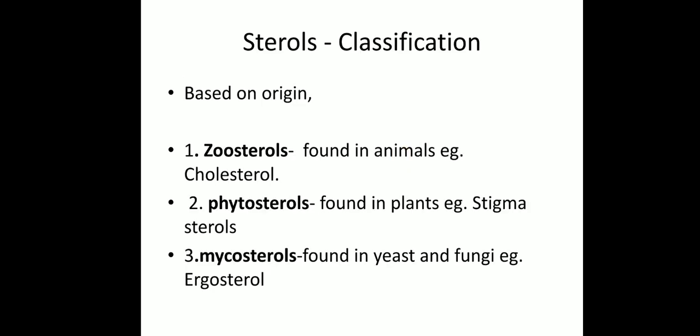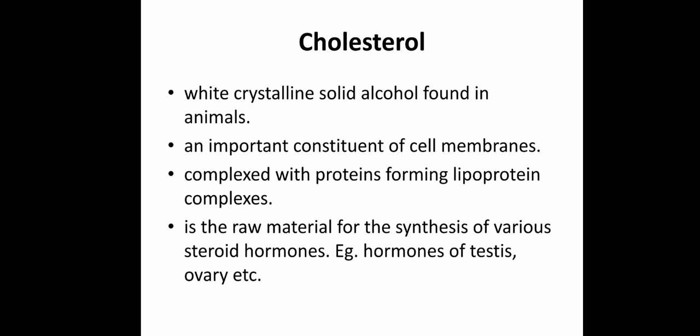Based on the origin, the sterols are classified into 3. Zoosterols are found in animals, for example, cholesterol. The second is phytosterols. Phyto means plants, so these are found in plants, for example, stigmasterol. And the third one is mycosterols, found in yeast and fungi, for example, ergosterol.